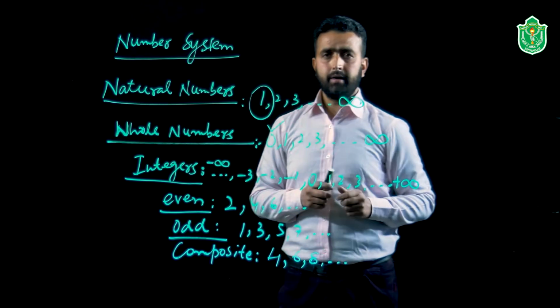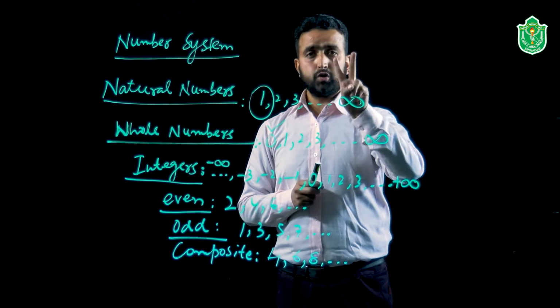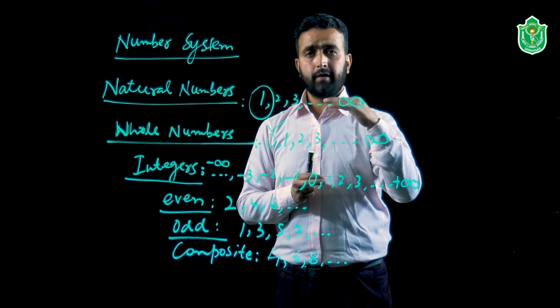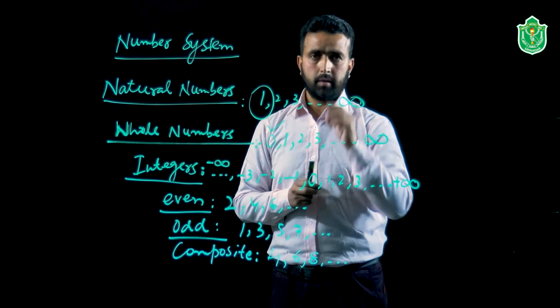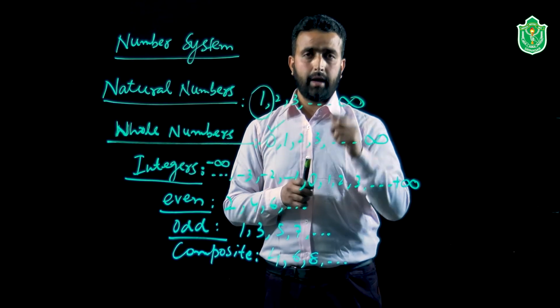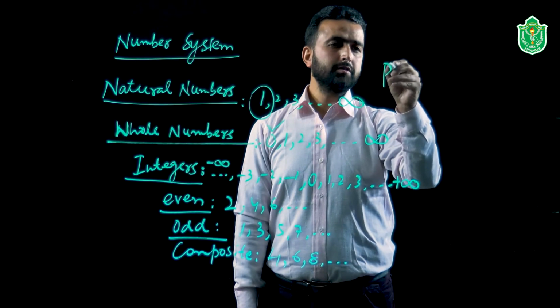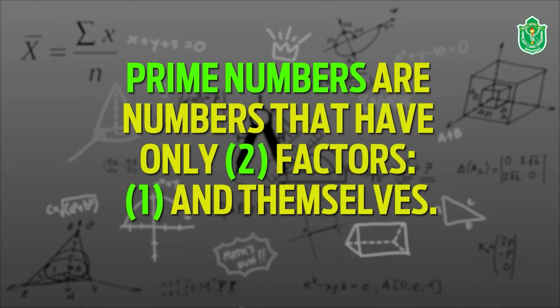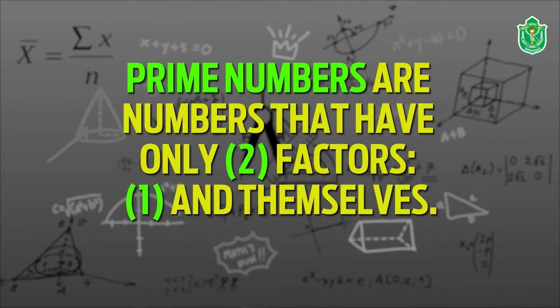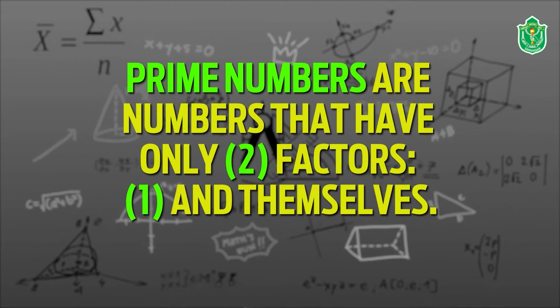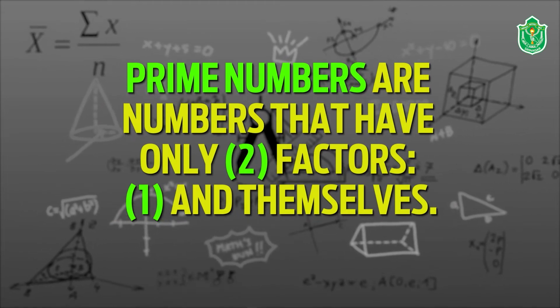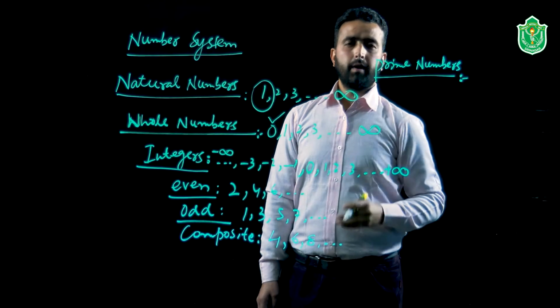And on the other hand, the numbers which have only 2 factors, which don't have more than 2 factors, what sort of numbers are those called? As you know, those numbers are known as prime numbers. So, what are the possible examples that we can take for the prime numbers?